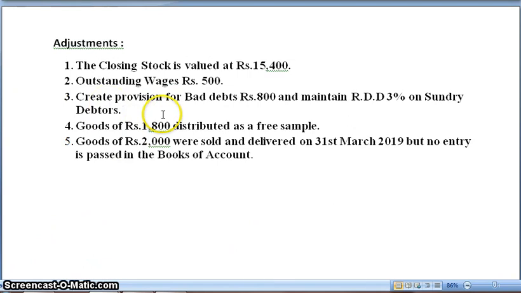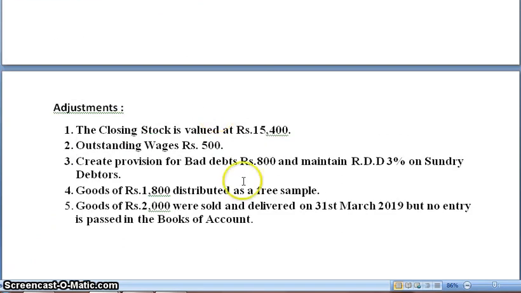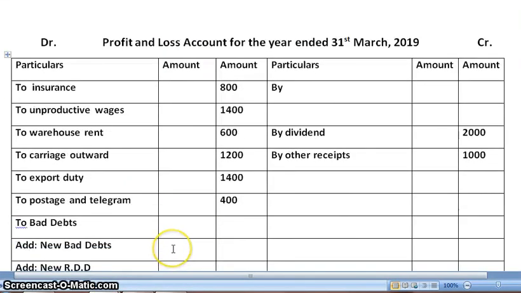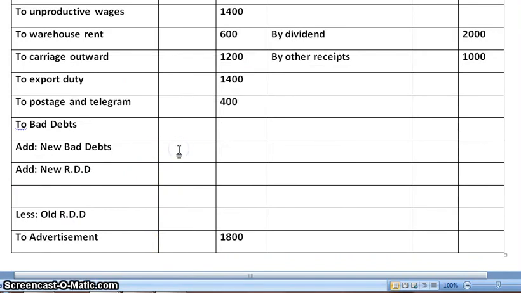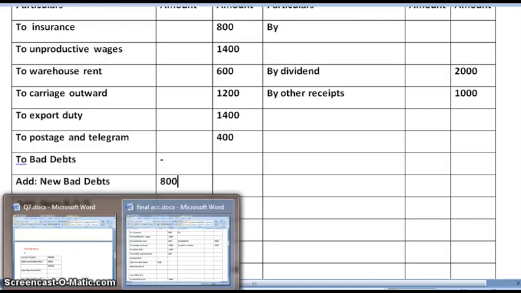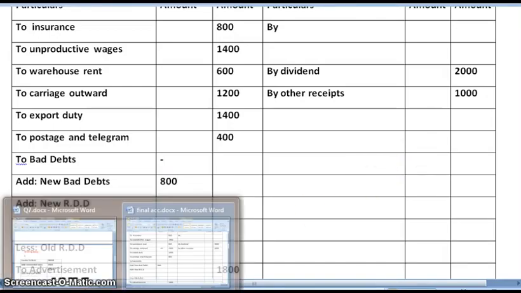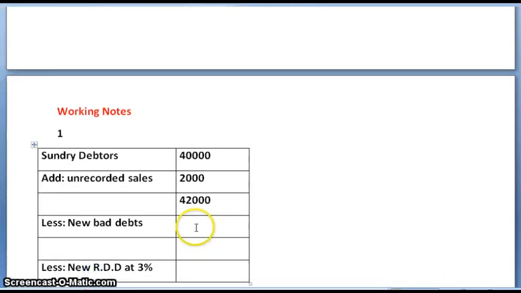Now lastly, let's come to adjustment number 3. Create provision for bad debts rupees 800. So these are the new bad debts we need to create. First effect, profit and loss account debit side, to bad debts we will be adding new bad debts 800. Second effect, we will be deducting from the debtors in our working note 800. So on deducting 800 from 42,000, we get 41,200.